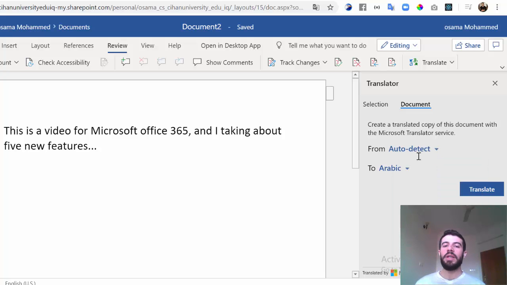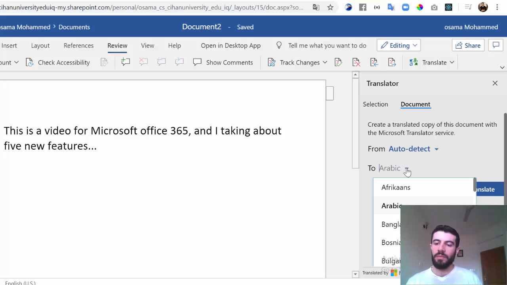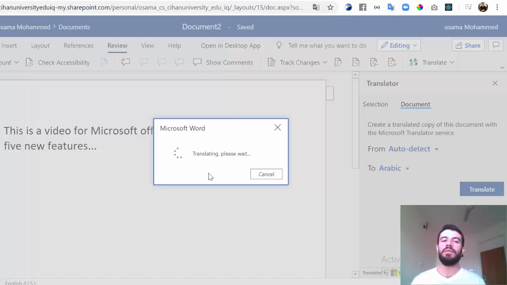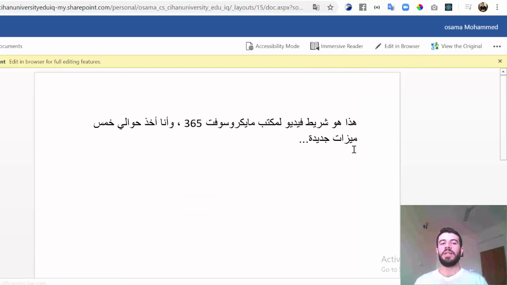Auto detect means the Word will detect which language I use, here English. And to, I can translate to any language. Here 60 languages. Now for example, I want to translate to Arabic, and just translate. Also, you can imagine you have hundreds of pages. The Word will translate everything for you. So now just translate it to Arabic.